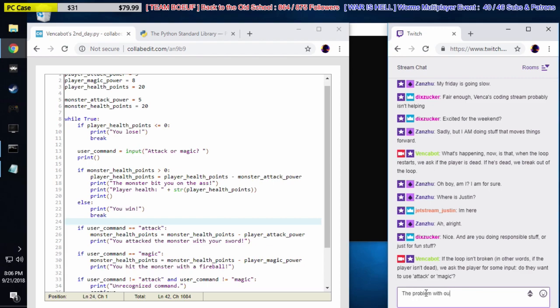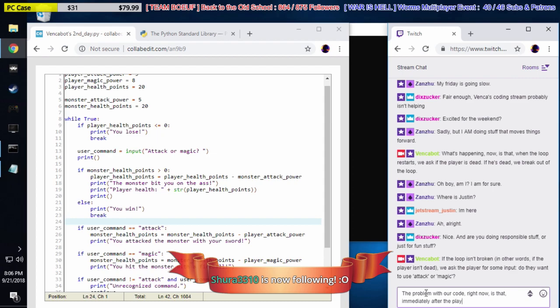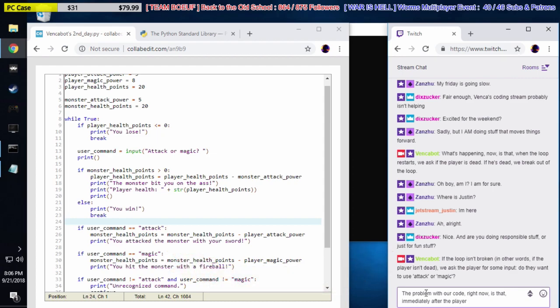The problem with our code right now is that immediately after the player is asked for a command, we ask if the monster is still alive.